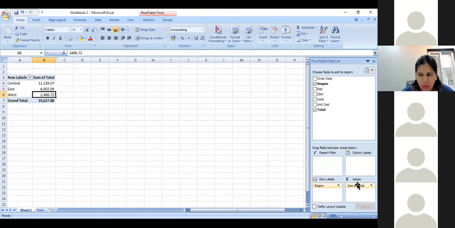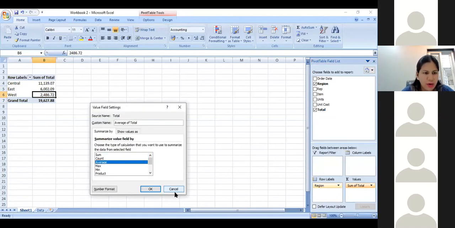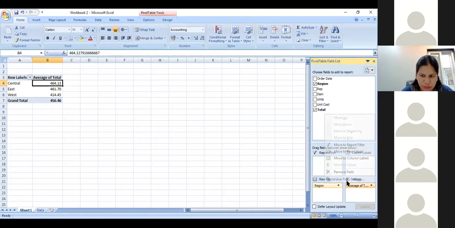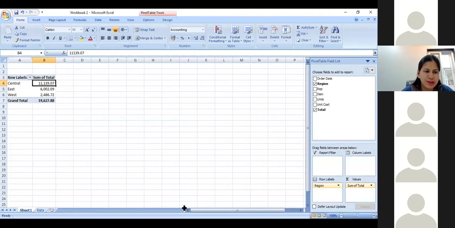You can also go to values, click here, and in the value field settings, you have an option to say, I don't want to see the sum, I want to see the average for central, average for east, and average for west. Once you select this average, you can say OK. So it shows you the average of each specific region. What is the average total cost in each of these specific regions? You further have an option of selecting count, maximum, minimum, product. The data, whatever you want, you can select. We will go ahead with sum right now. So the sum total is this much.